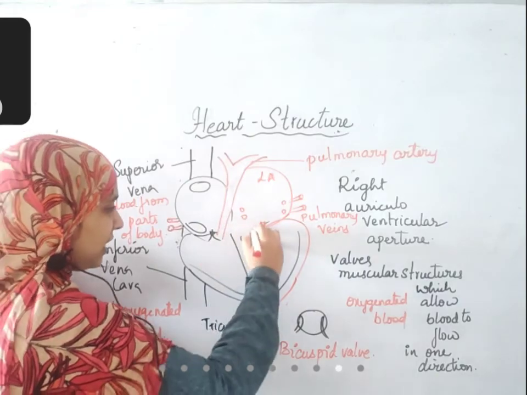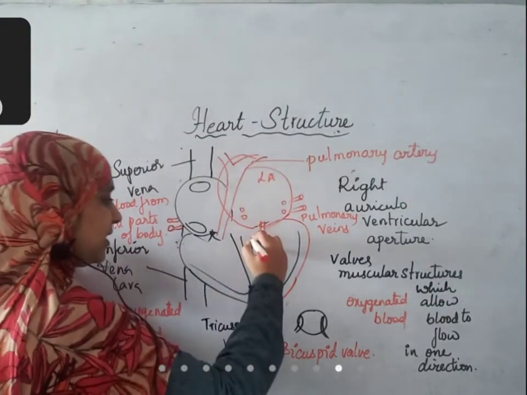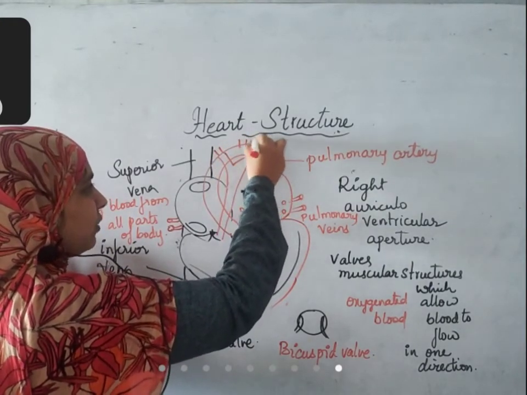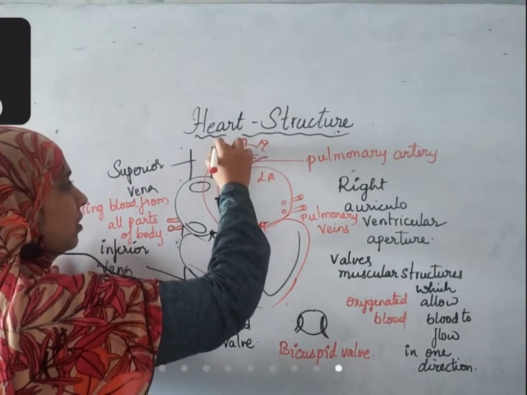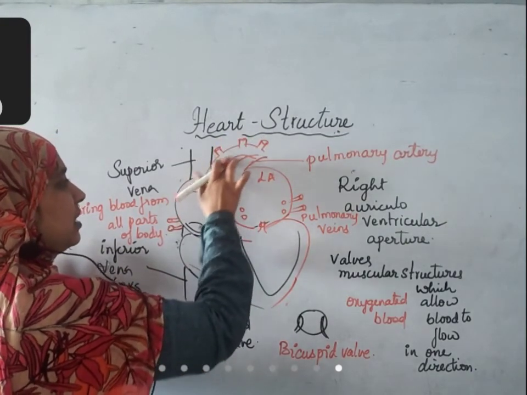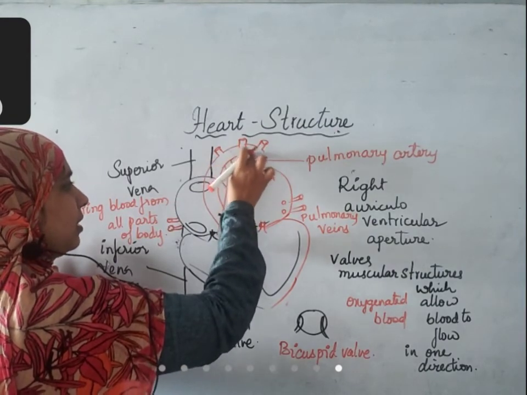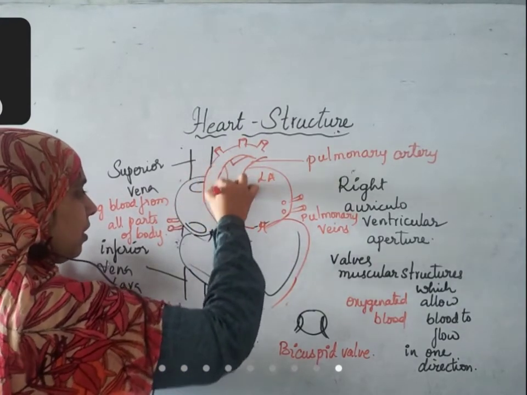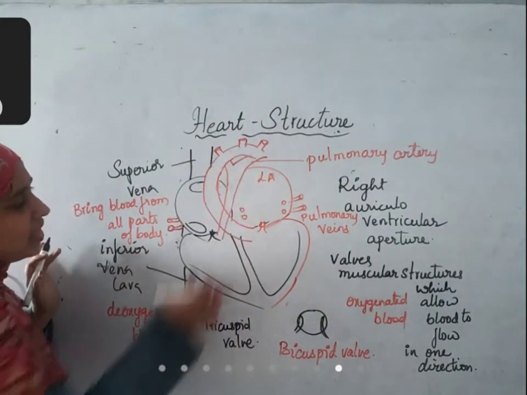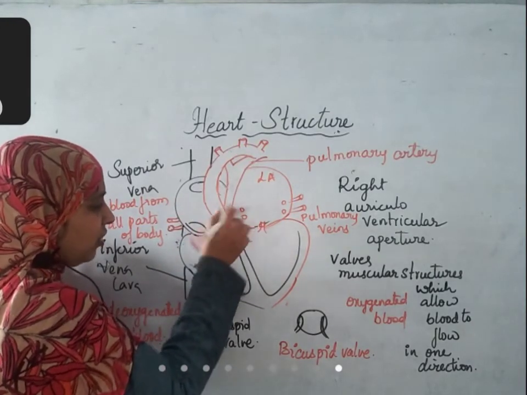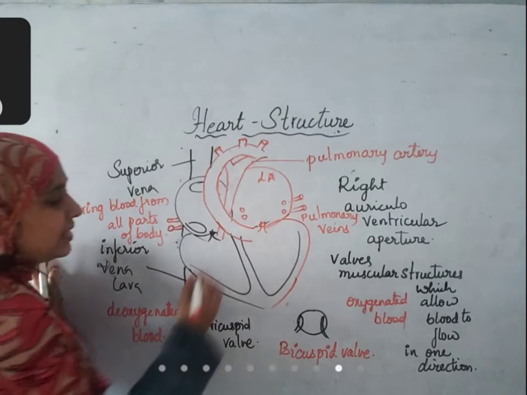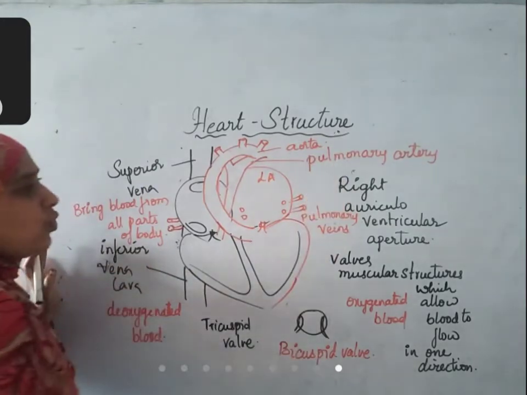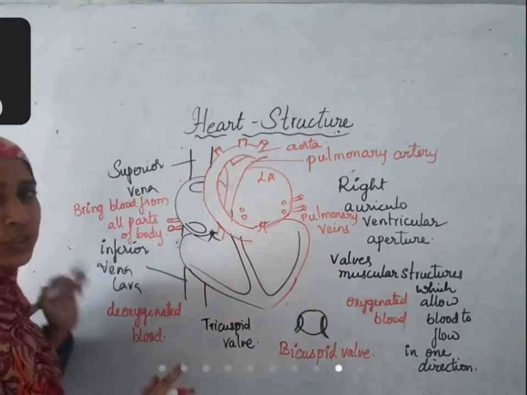For that reason, here there is a blood vessel which takes a curve like this. It has branches that originate from it. This blood vessel is called aorta. It is the largest artery of our body. What is it called? Aorta. From the aorta, blood reaches all parts of the body.